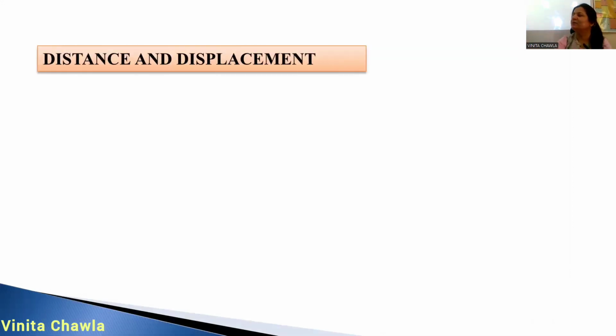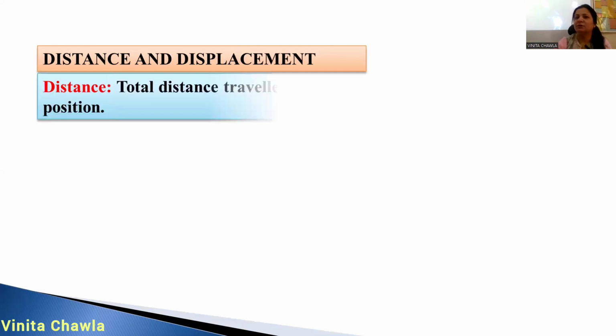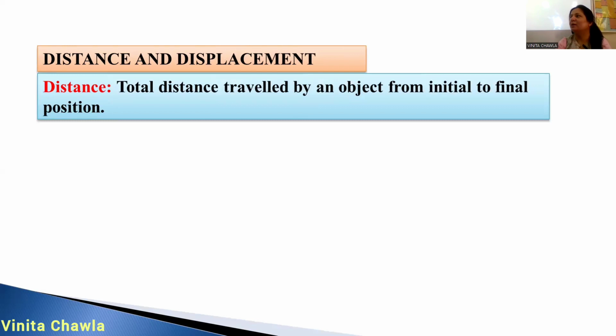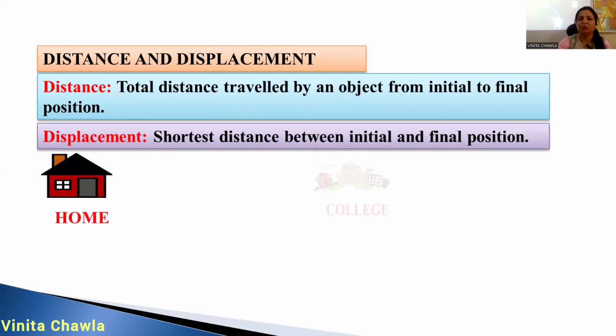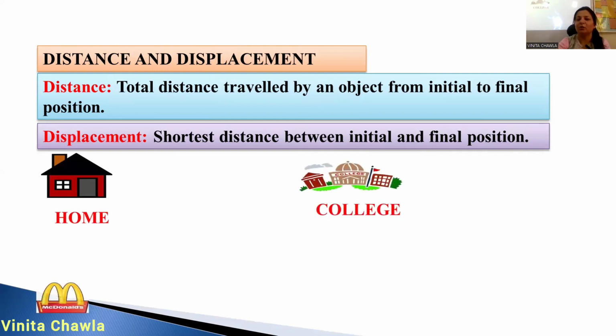So what is the difference between distance and displacement? Distance is the actual path covered by an object, and displacement is the shortest distance between the initial and the final position. So let's consider a situation. Suppose this is your home, this is your college, and this is McDonald's. And you have started your journey. You're riding a bicycle. You're going from home to college, and then you go to McDonald's.